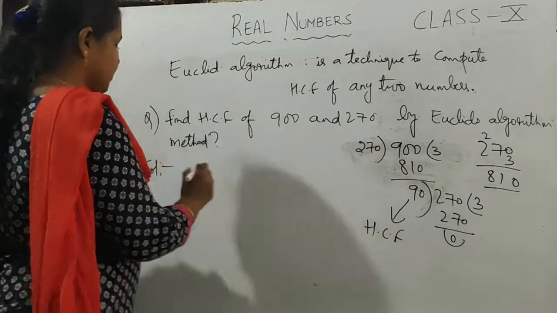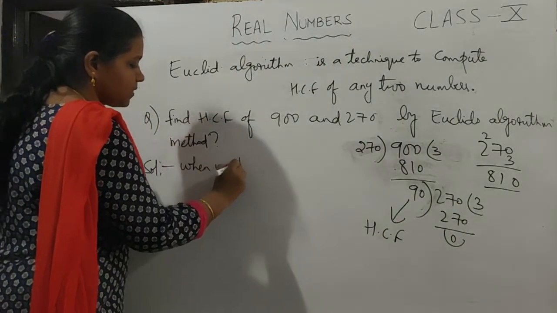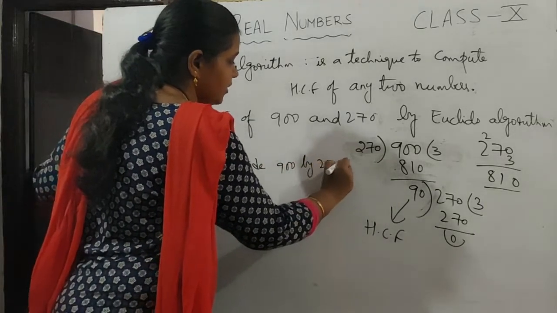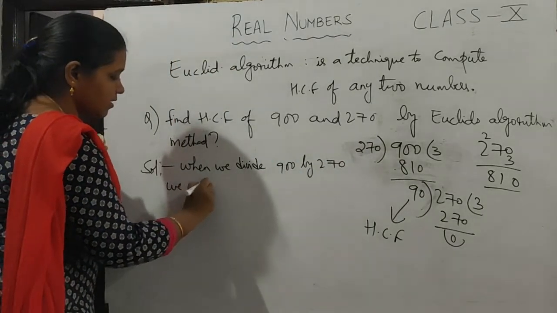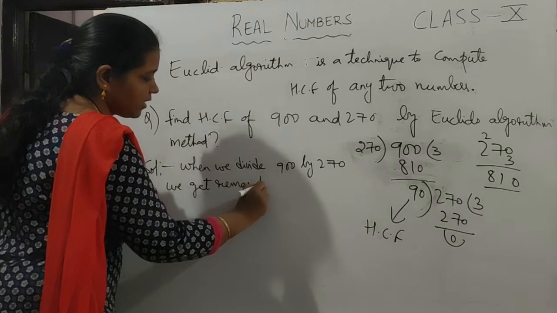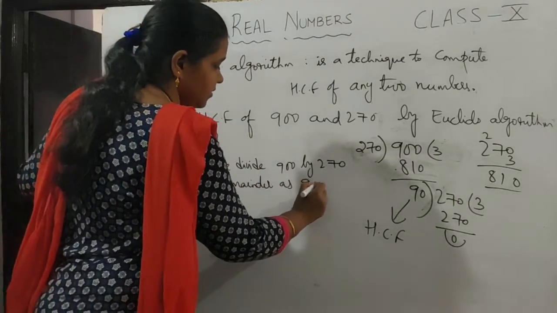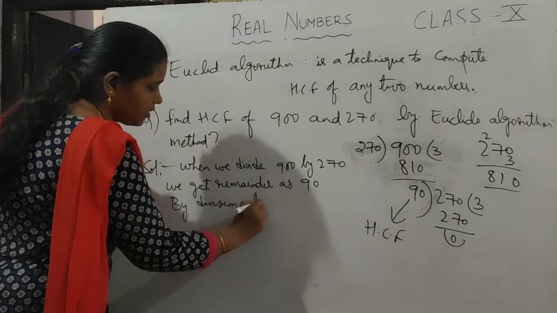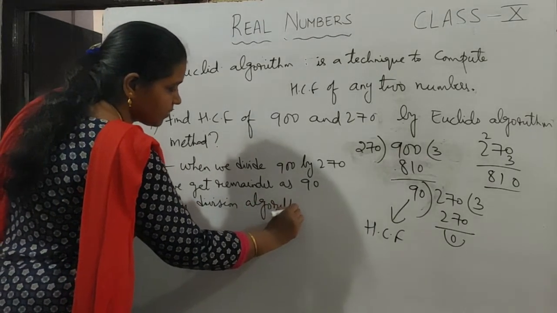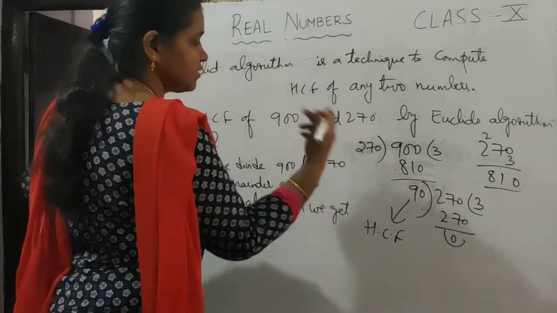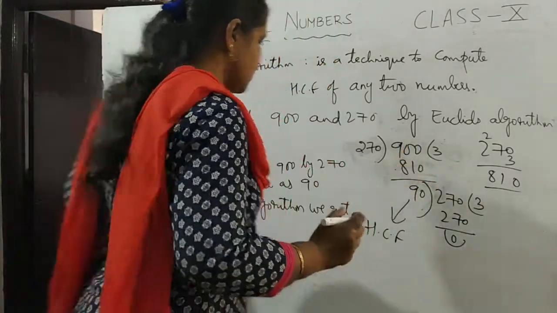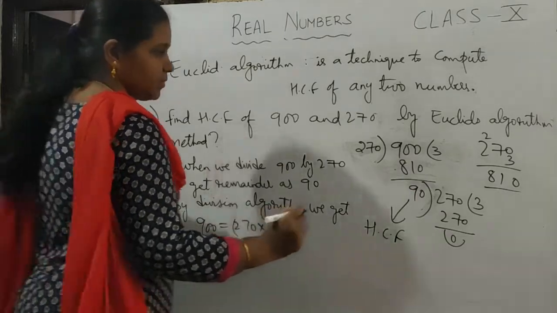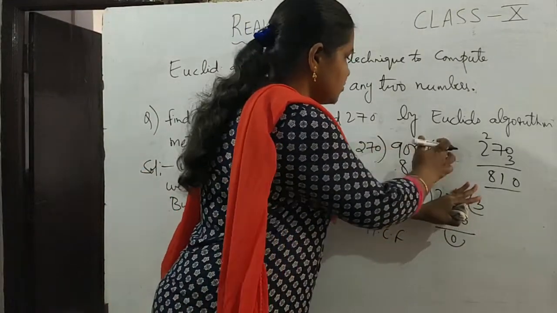So how to write it: when we divide 900 by 270, we get remainder 90. By the division algorithm, you can write 900 as 270 into 3 plus 90.